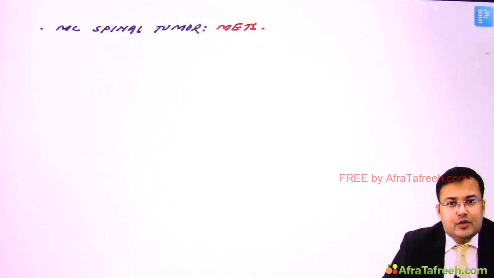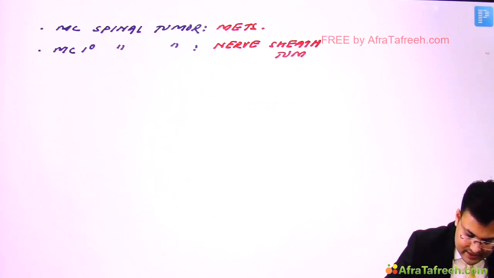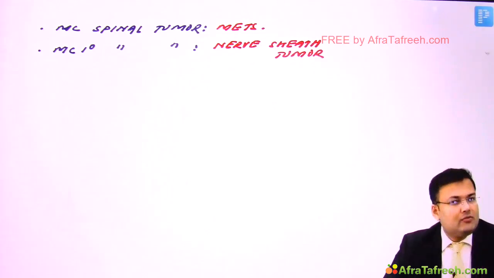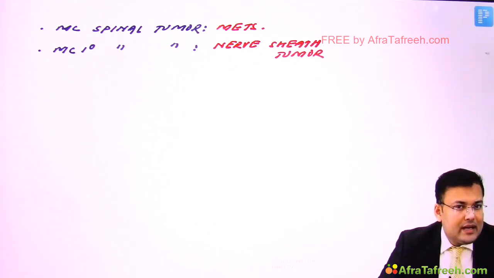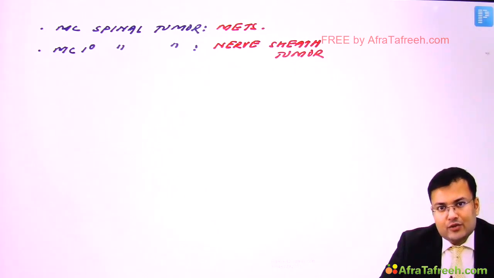Then what is the most common primary spinal tumor? And it's the nerve sheath tumor. So second question, what is the most common primary spinal tumor? And this is nerve sheath tumor. Okay. Next question, what is the most common intramedullary tumor? And the most common intramedullary tumor is astrocytoma.